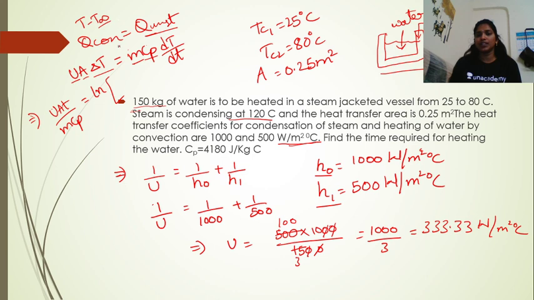T infinity is the temperature of the steam, and this T is the temperature at a particular time. So ln of (T1 minus T infinity) by (T2 minus T infinity). By substituting these values, you will get the time required, okay?